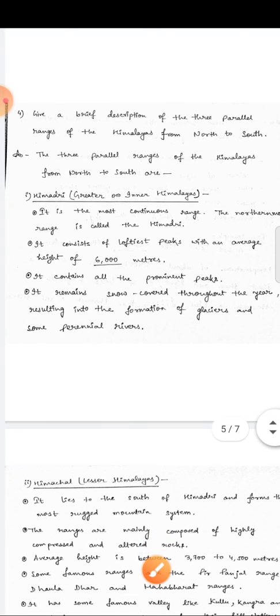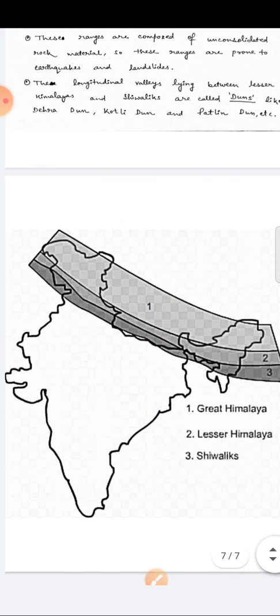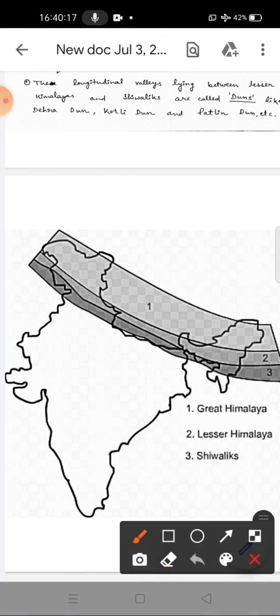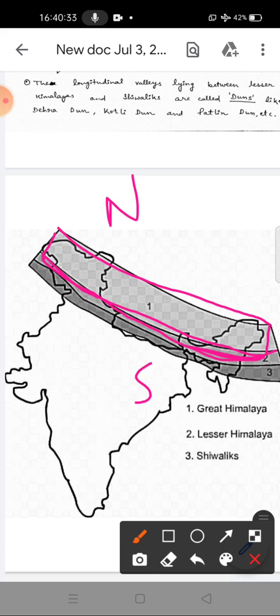Question number 4, the last question: give a brief description of the 3 parallel ranges of the Himalayas from north to south. Before going to the explanation, I am showing you something. Okay, this is the diagram of the 3 parallel ranges of the Himalayas from north to south. This is north, actually this is south. This portion is Greater Himalaya, or Himadri. The middle portion is number 2, Lesser Himalaya, and the third is Shivaliks.